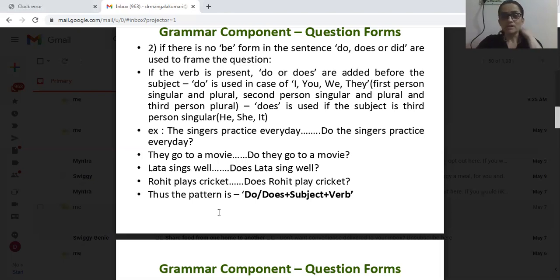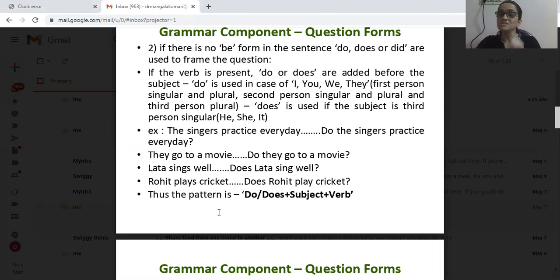Next example. Lata sings well. It is a statement and has to be changed into a yes or no question. How? Observe the subject first. Lata. Which person is it? Third person. How many? Lata is only one, that is singular. Then which should be used, do or does?